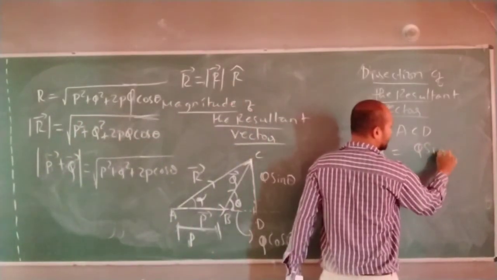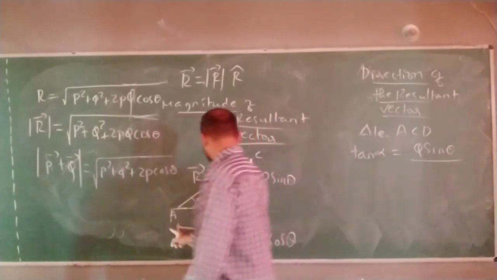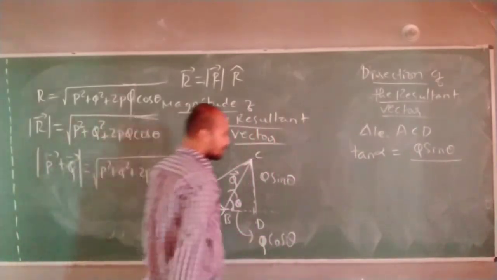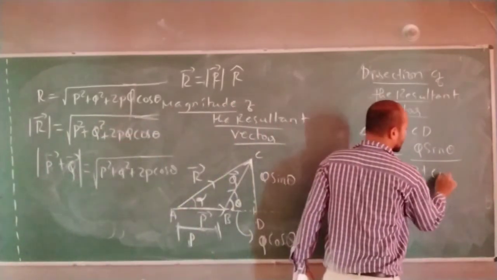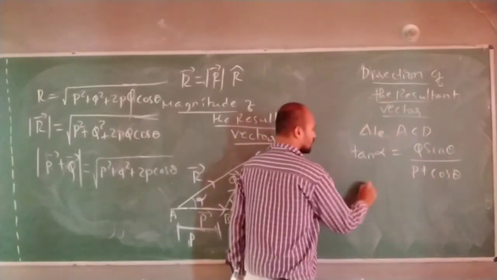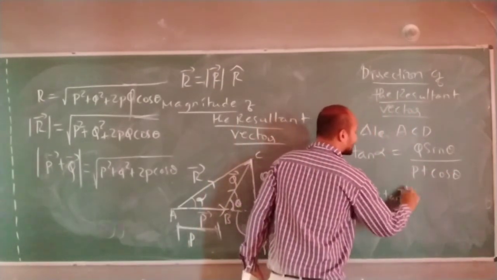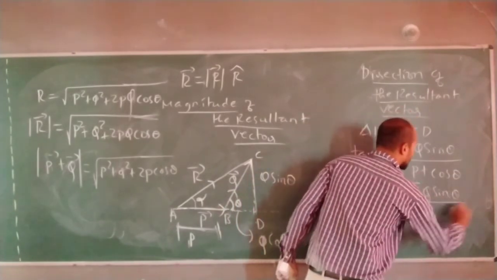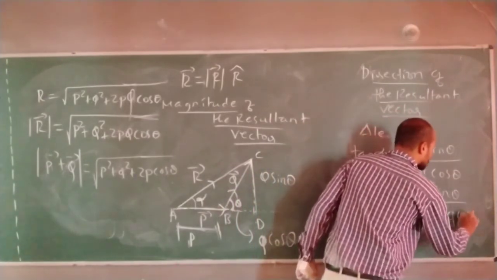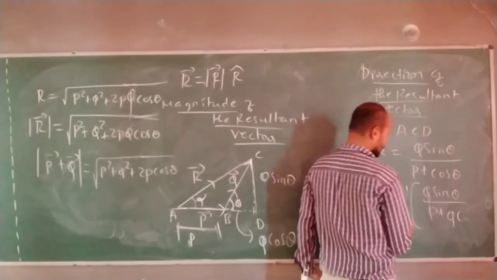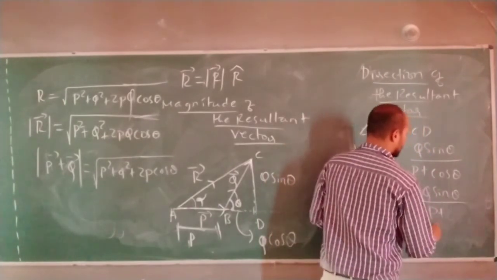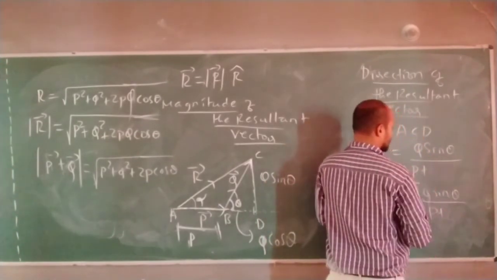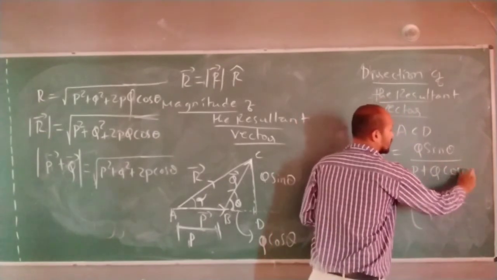Q sin theta. What is the base side? P plus Q cos theta. So alpha is equal to tan inverse of Q sin theta divided by P plus Q cos theta.